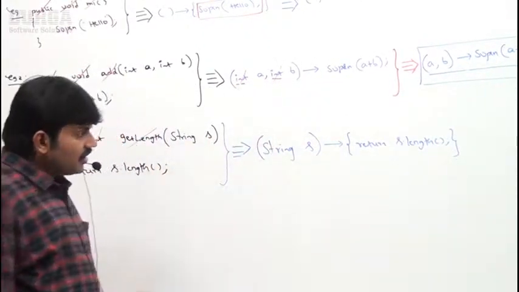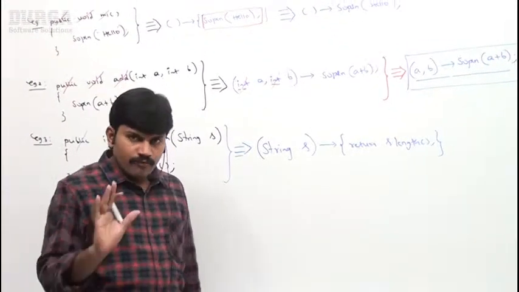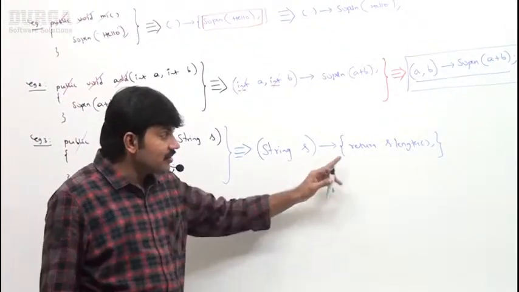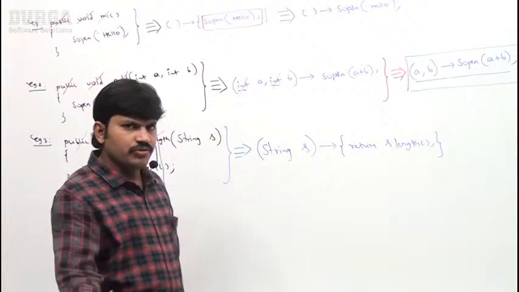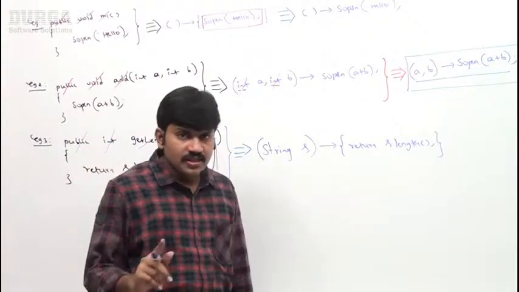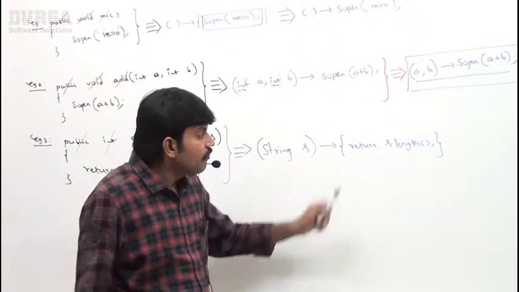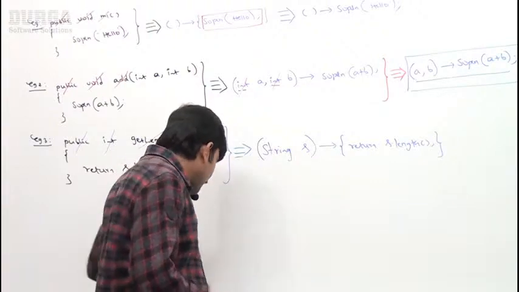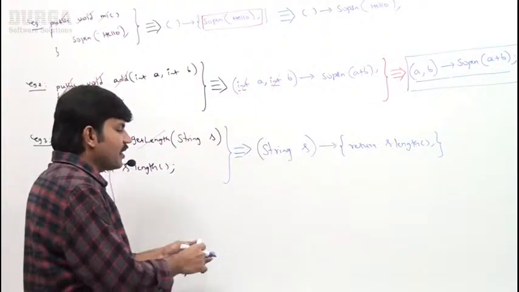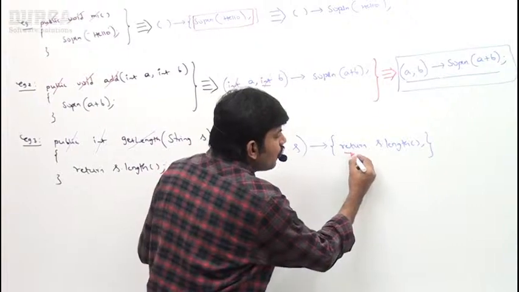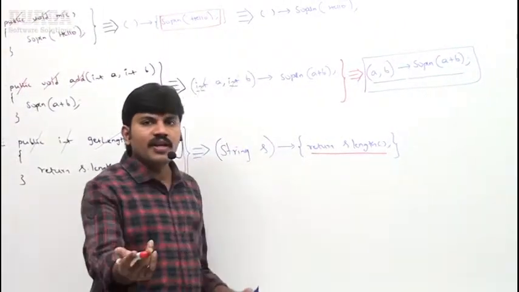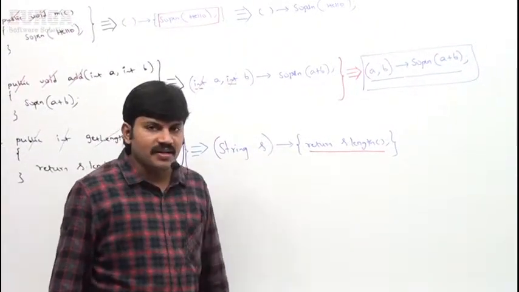Sir, is it possible for further simplification? You should be in a position to tell, sir. Is it possible or not? Yes, because the body itself contains how many lines? Only one line. If only one line, are curly braces mandatory or optional?